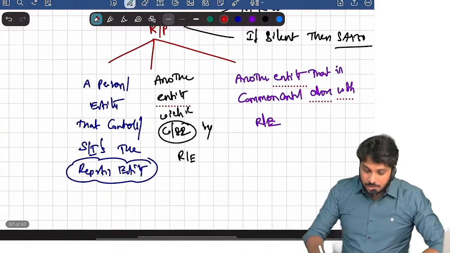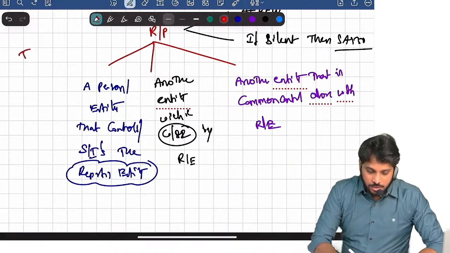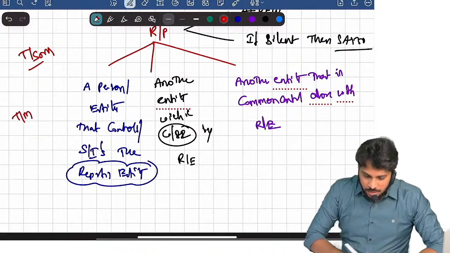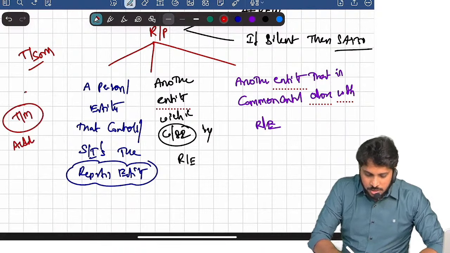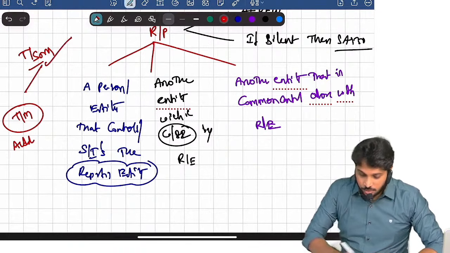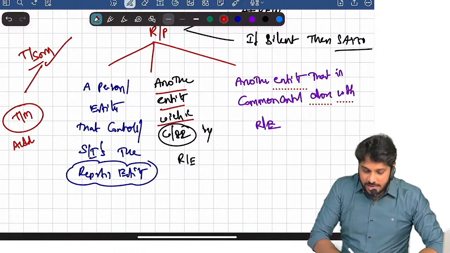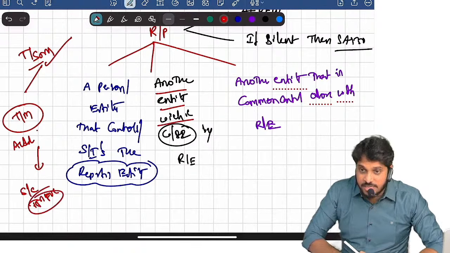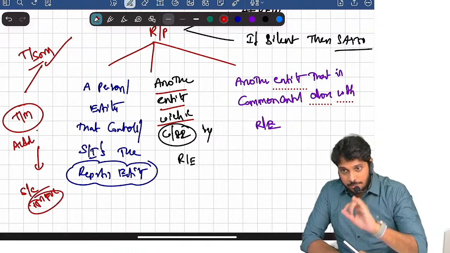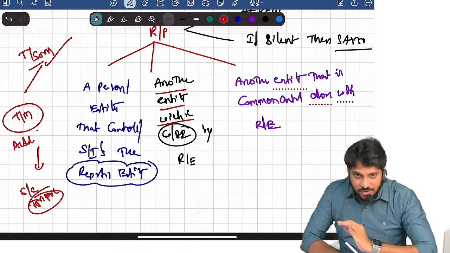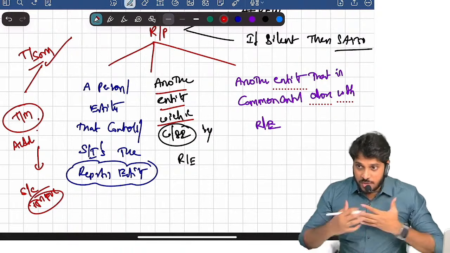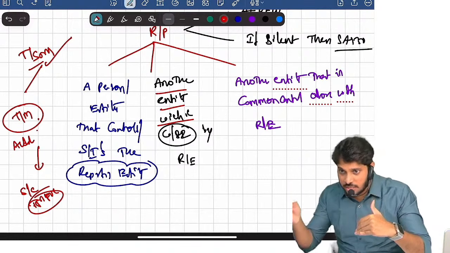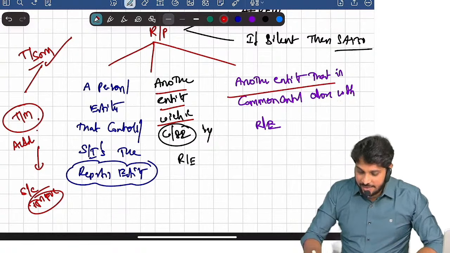Remember, for example, take the Tata Group. Tata Sons is controlling Tata Motors. Now, we are the auditors of Tata Motors. Tata Sons is a related party. Another entity: Tata Motors has a subsidiary company called Tata Motors Passenger Vehicles Limited. For passenger vehicles, they have incorporated a separate company. Tata Motors is the holding company for that. Tata Passenger Vehicles is also a related party because Tata Motors is controlling it. Are you clear?